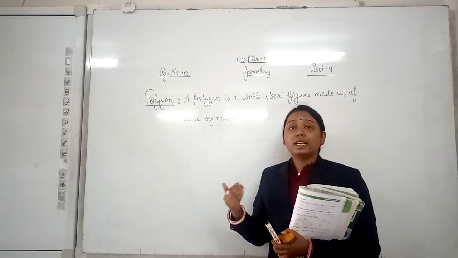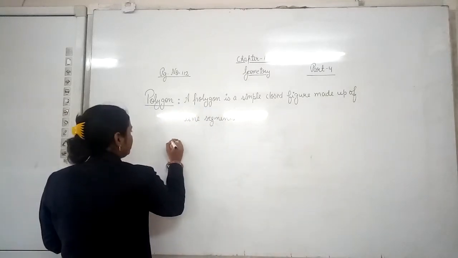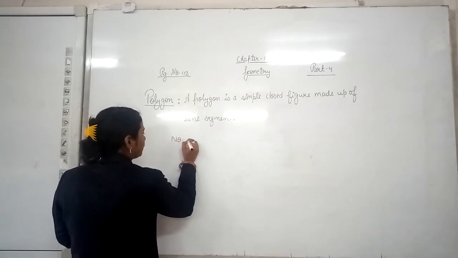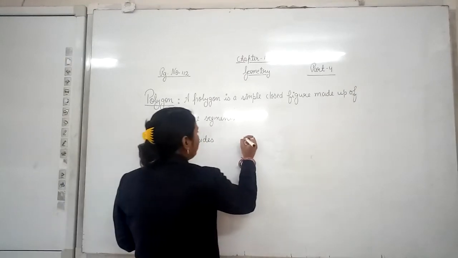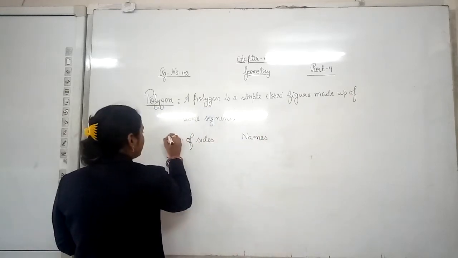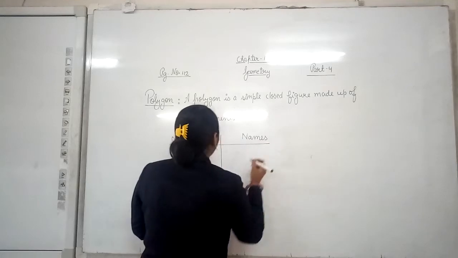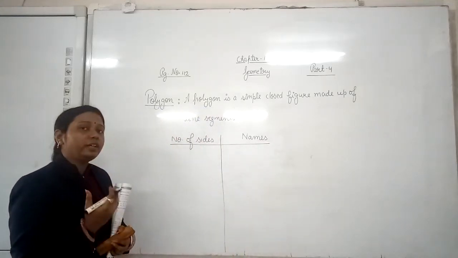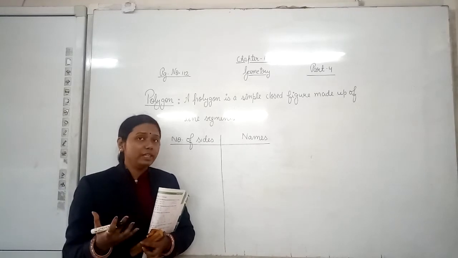Let us discuss their names. What do we call them? Here, number of sides, and here we will write their names. Can we have a polygon with 2 sides?